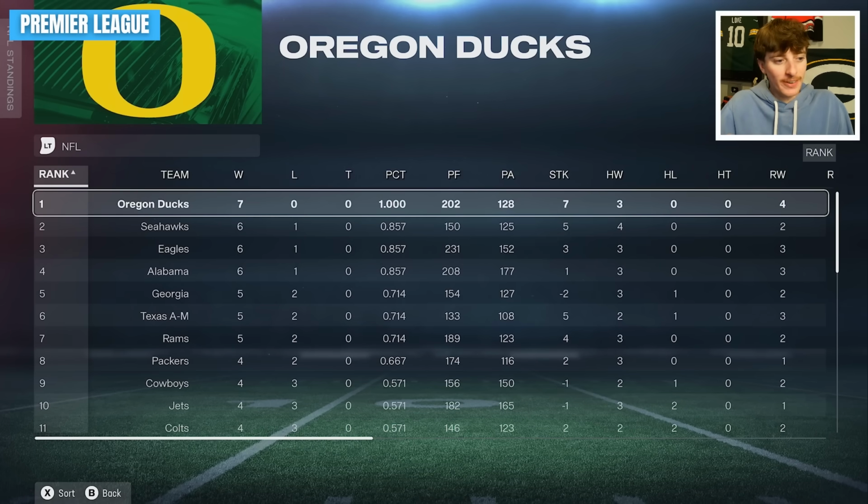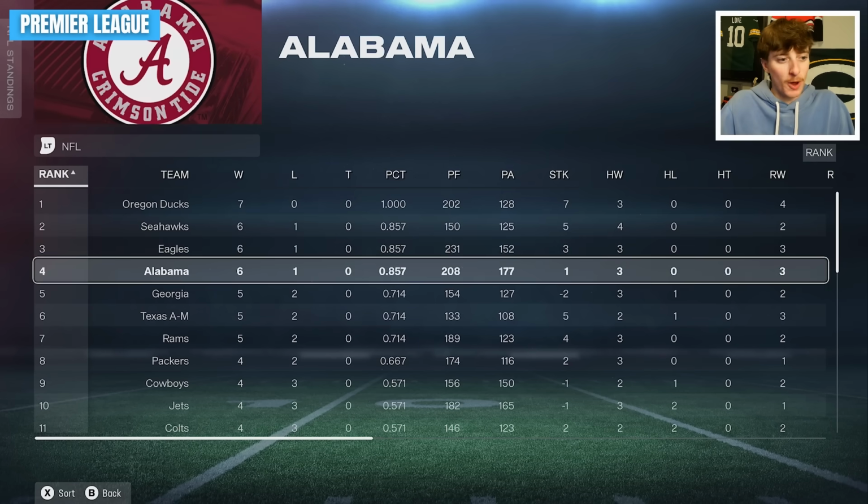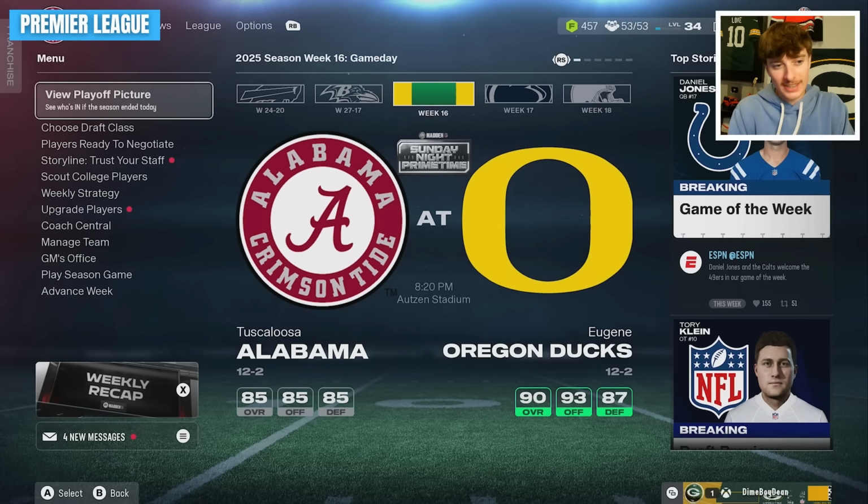The Oregon Ducks, undefeated. Seahawks 6-1, Eagles 6-1, Bama is 6-1. There's a lot of teams in the race for the Premier League at the moment. And look who plays each other in Week 16. The 2 frontrunners of the Premier League, both college teams somehow, Alabama and Oregon Ducks. And man, the Oregon Ducks progressed really good.